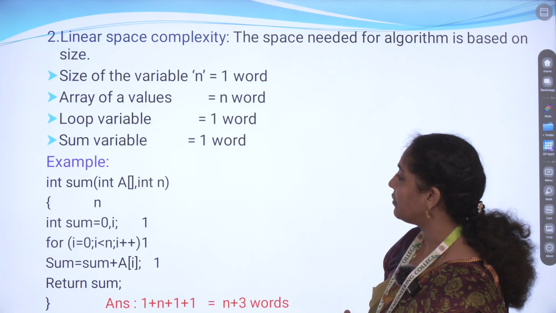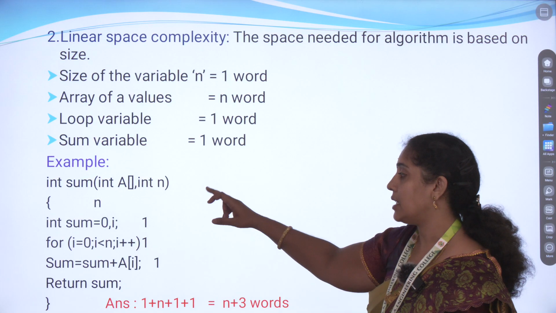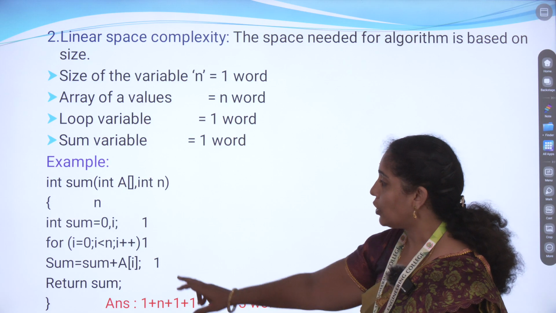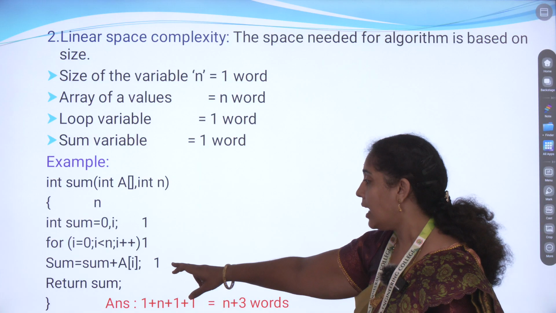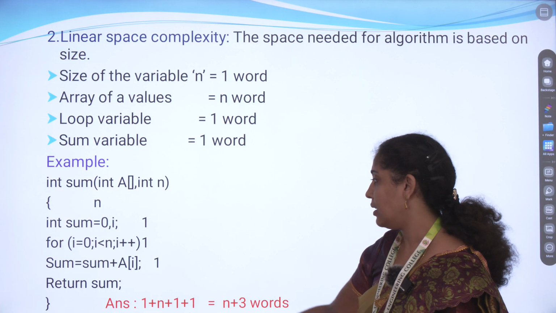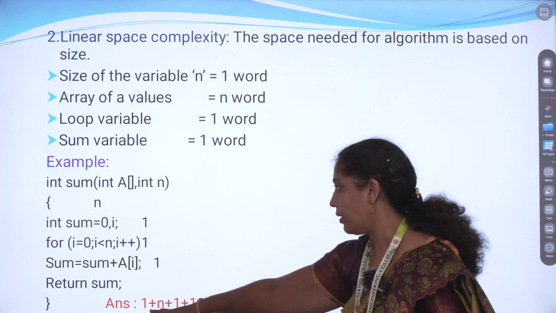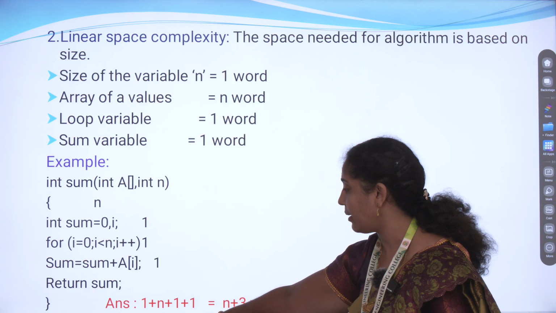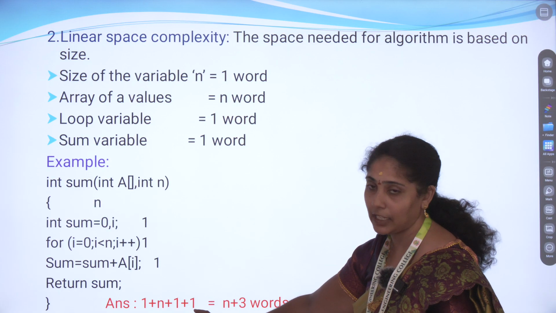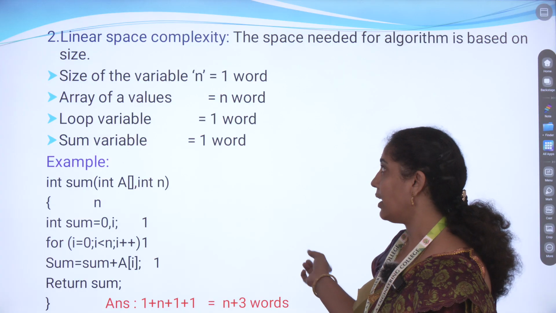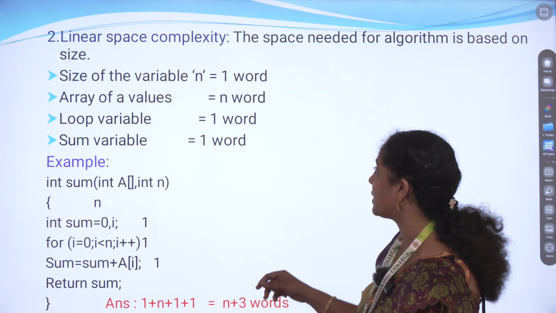See this, here we are using the loop concept. In the loop, how much space we take for each thing is mentioned here. For the assignment we use 1, for the loop statement we use 1, and for the loop execution we use 1, and for how many times the loop is executed we use n. So 1 for initialization and n for the number of times it will be executing, the remaining for the storage of the value, and the remaining for the increment to be executed. Likewise we are fixing one linear space, that is what we call linear space complexity.